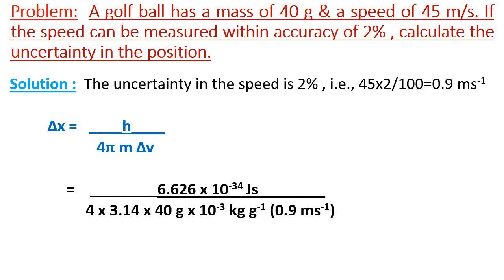After simplification, this gives the result as 1.46 into 10 to the power minus 33 meter. This is the uncertainty in the position of a golf ball.